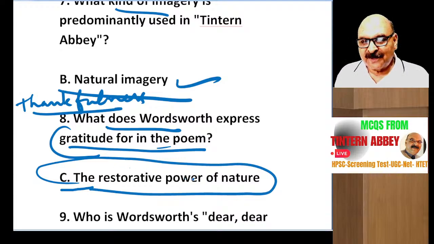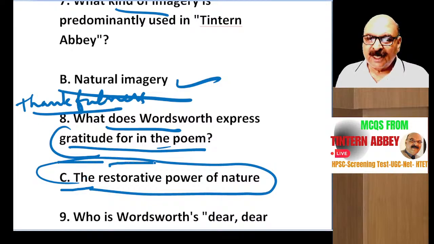There was a difference between William Wordsworth and his colleague S.T. Coleridge. In the beginning, he was very much influenced by Wordsworth's point of view, but later on he didn't believe that if you are sad, you go into the lap of nature and you will become happy. He was somewhat realistic in the later days of his life and his poetic career.